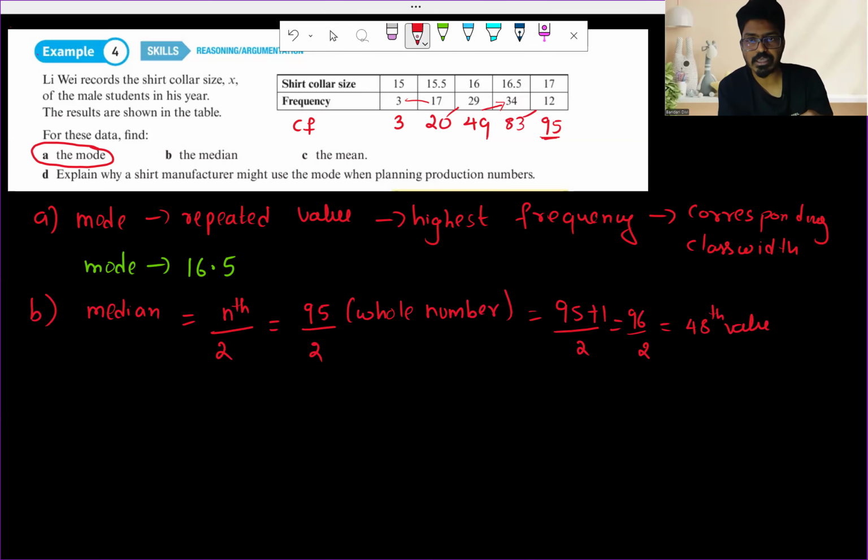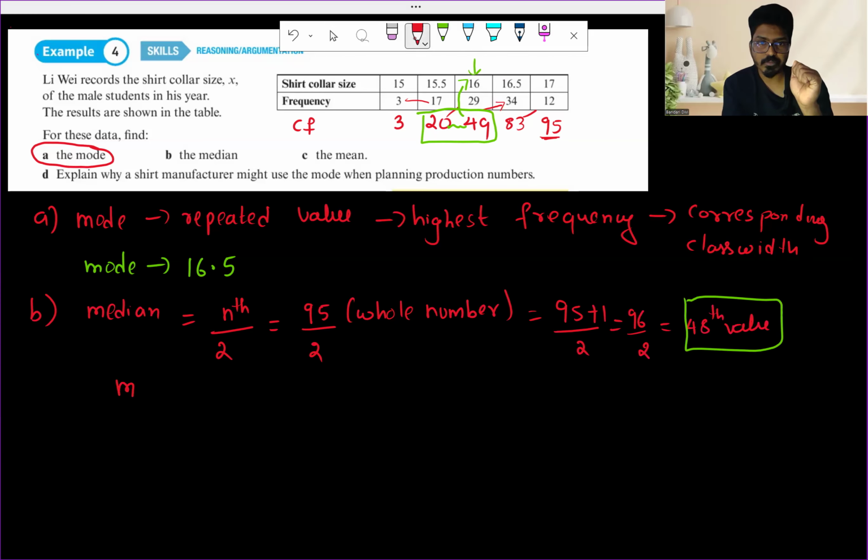Okay, so we have to look at where the median will be, in between these two, right? So we have to see the 49th observation. Here you'll have 20 and 49. So 49 will be the highest value and 20 will be the least value, but our median will be in between the 20th and 48th value. So for the 49th value, we have to see the highest value. For the 49th value, what is the corresponding number, which is 16. So this is going to be our median. So median is going to be 16.